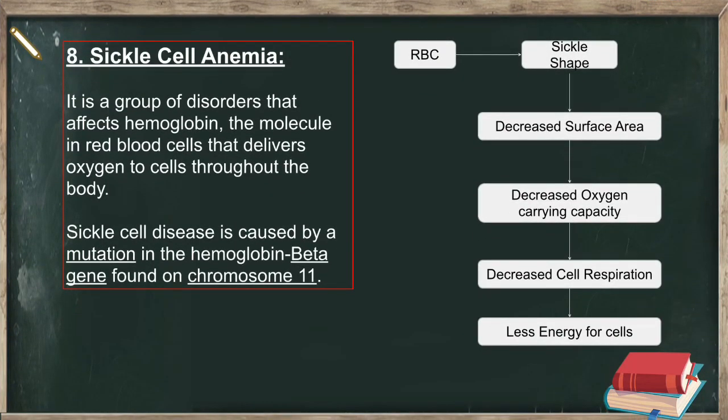The eighth genetic disease is sickle cell anemia. It is a group of disorders that affects hemoglobin, the molecule in red blood cells that delivers oxygen to cells throughout the body. Sickle cell disease is caused by a mutation in the hemoglobin beta gene found on chromosome 11.